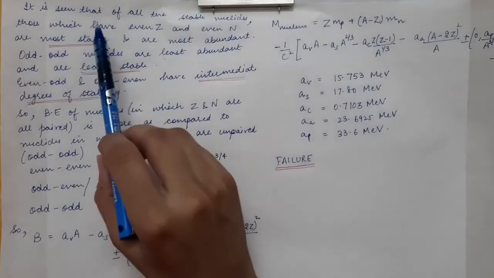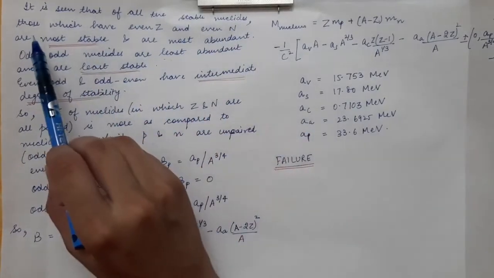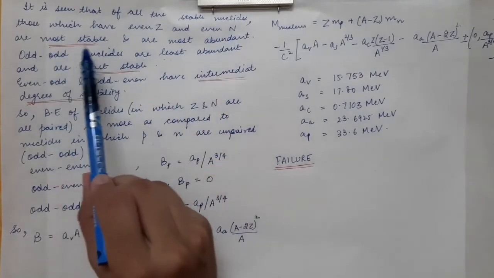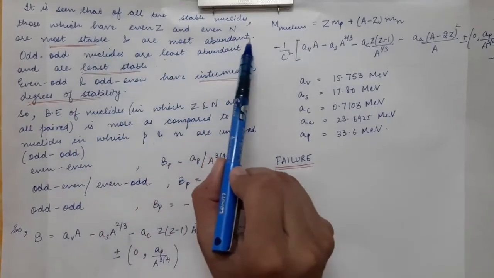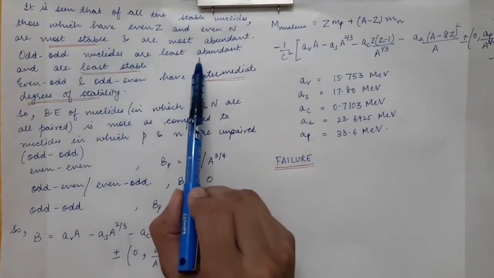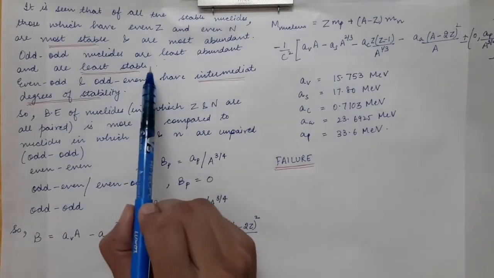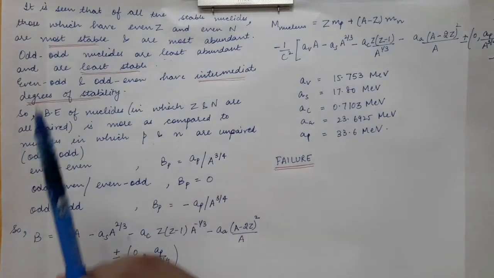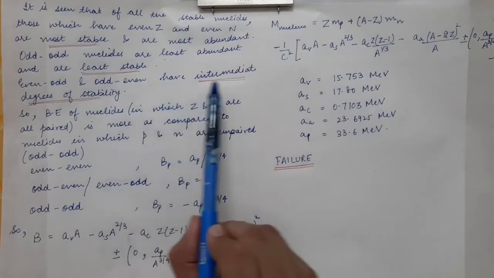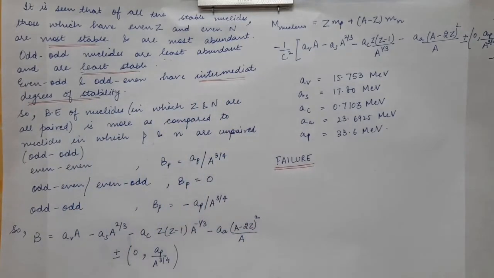Now it is seen that of all the stable nuclides, those which have an even number of protons and an even number of neutrons are most stable and most abundant. The odd nuclides are least abundant and least stable of all the nuclei. Then the even-odd or odd-even nuclei have intermediate degrees of stability.